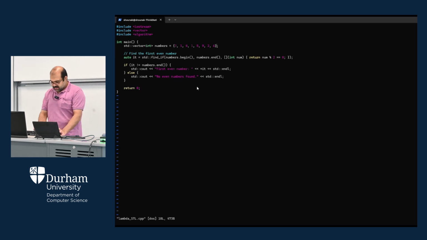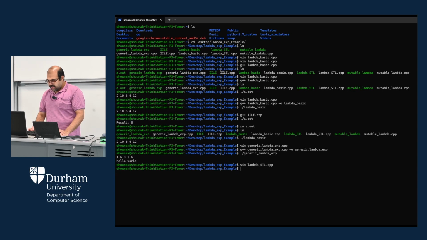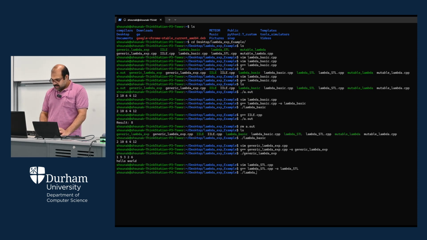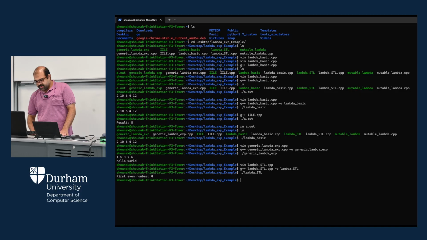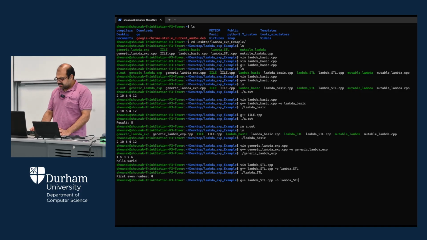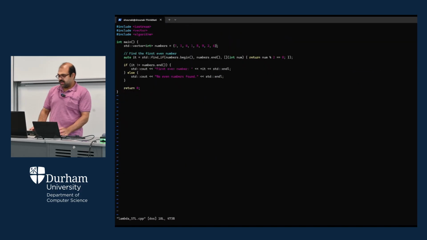Okay. So let's execute the same. Quit, and then we have the G++. Then you can actually have lambda STL, and here we need to change the name, G++, then you have the lambda STL, you have CPP. Let's compile. So we don't have any compilation error, so we need to actually execute lambda STL. So first even number is 4. So let's take a look at the code once again to see if first even number is 4 or not. Yes, we started with 3, then 1, then 4. 4 is the first even number, so that's what is printed.